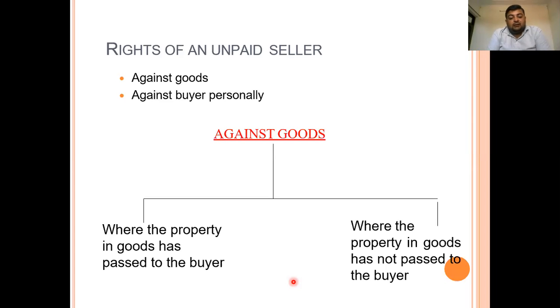Now, against goods, there are two things we have to discuss. First thing is where the property in goods has passed to the buyer. It means that the buyer has already taken possession of the goods. Second, when the property in goods has not passed to the buyer. Here in the second case, the goods remain with the seller itself, but the sale has been executed. So in both conditions, we have to discuss first where the property in goods has passed to the buyer, and second where the property in goods has not passed to the buyer.